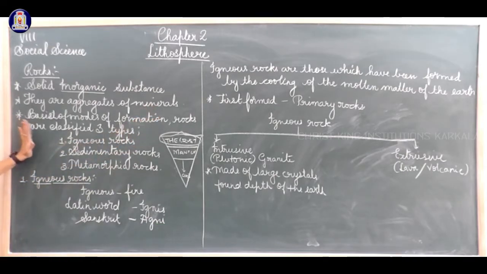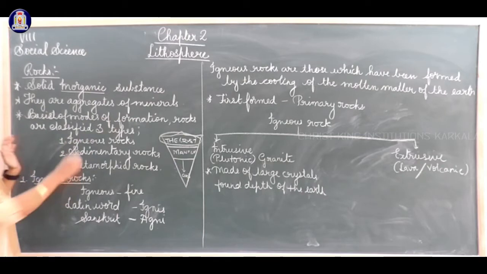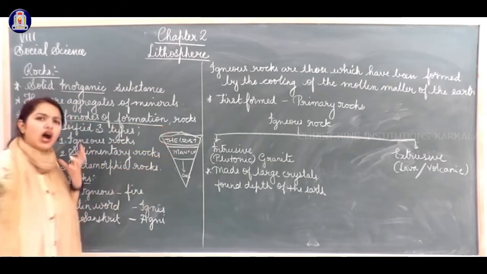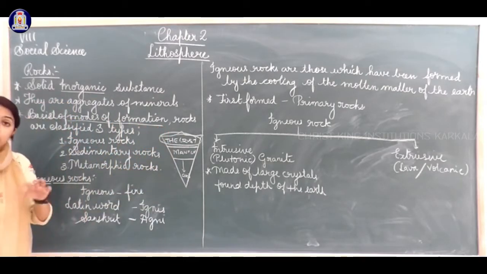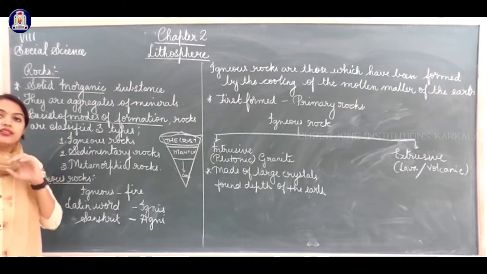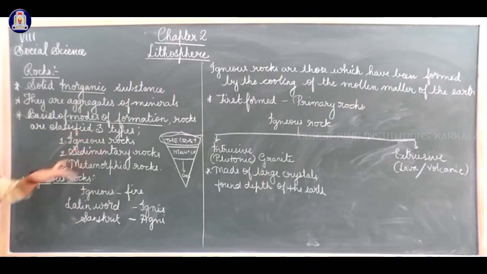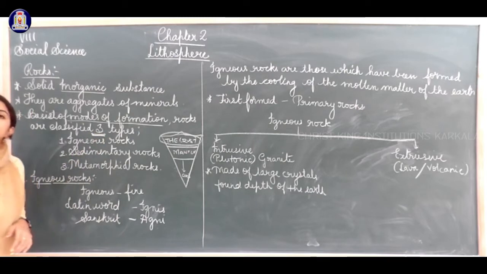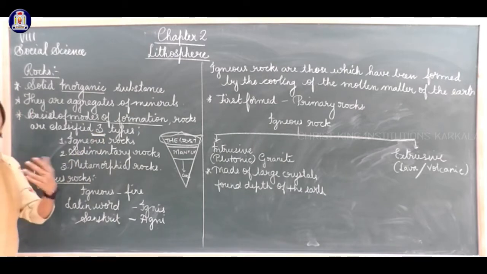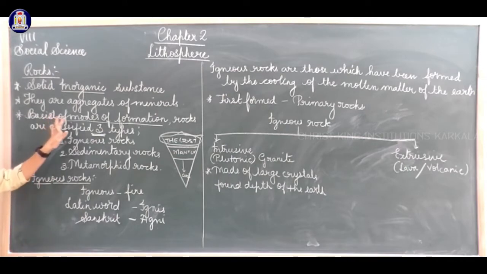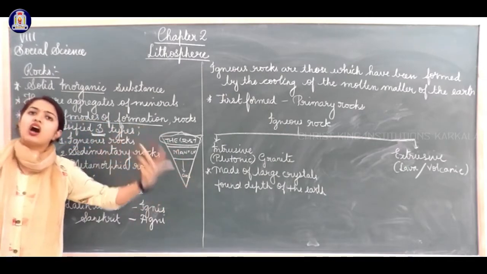They are classified based on the modes of formation. Modes of formation means how these rocks are formed. According to that, they are classified into three types. On what basis are they classified? On the basis of the modes of formation. How are they formed?